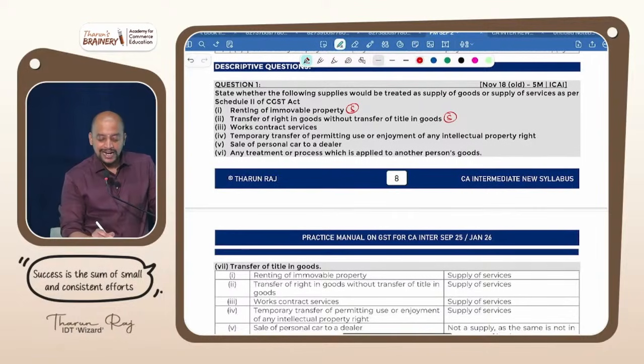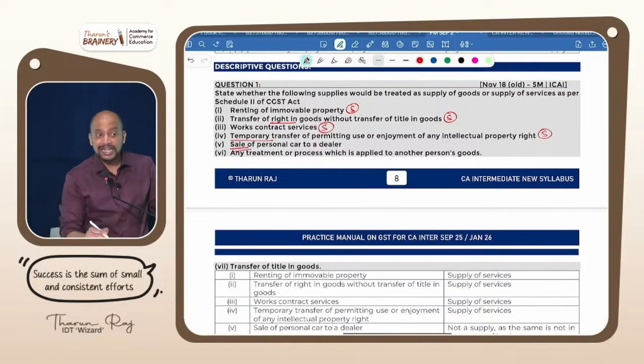Transfer of right in goods without transfer of title in goods. Service, because it is a right. Works contract, the name itself says service. Works contract, software, and then food, always it will be supply of service. Temporary transfer or permitting use or enjoyment of intellectual property right. Permanent transfer or temporary transfer? Temporary transfer, that is supply of service.